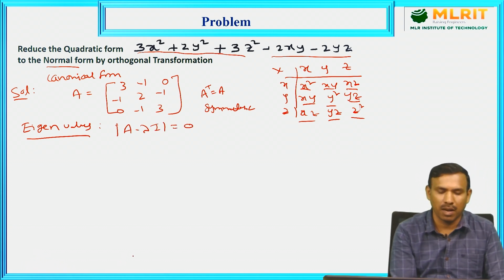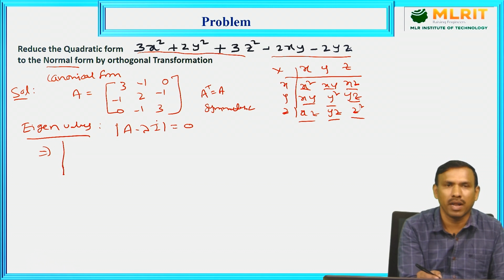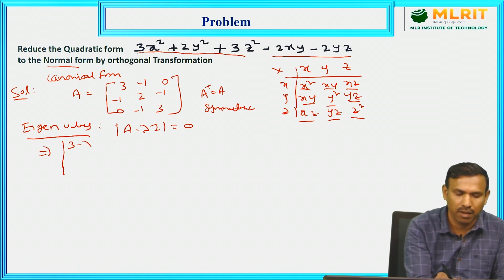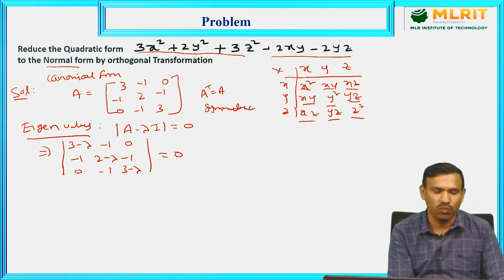Det of A minus lambda I is equal to 0 means how to write? Determinant: subtract lambda from the principal diagonal elements. 3 minus lambda, minus 1, 0; minus 1, 2 minus lambda, minus 1; 0, minus 1, 3 minus lambda, which is equal to 0. We know very well how to write this one, and how to find the eigenvalues.